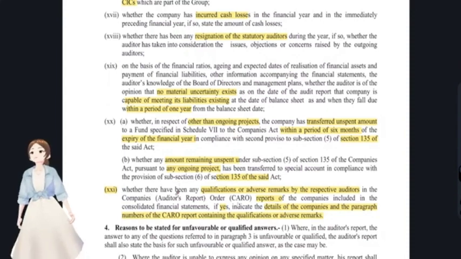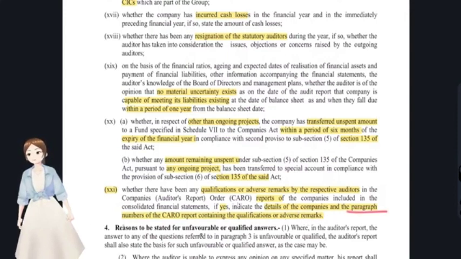Here, in our example, AT Limited is a subsidiary. The subsidiary auditor had qualified that short-term loans were utilized for long-term purposes. That's a qualification, that's a negative remark. What does CAF have to do? If there were any qualifications for the entities included in CFS, the auditor of CFS shall indicate the details of the companies. That is, the details of AT Private Limited, a subsidiary of XYZ Limited. He has to give the details of that.